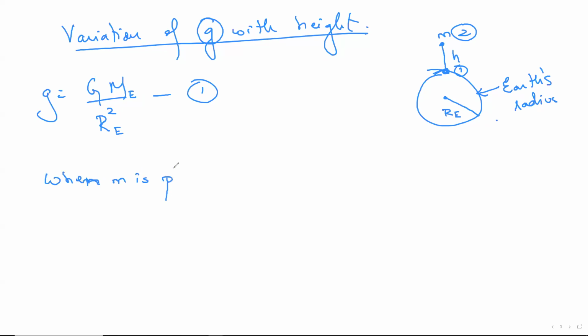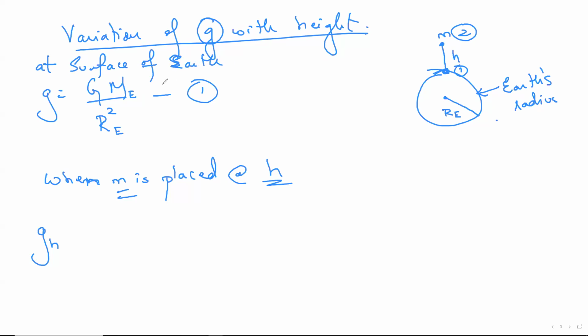when m is placed at height h, then the left hand side becomes g_h. Equation 1 remains as it is. This is at the surface of Earth. Okay, we got the answer. The left hand side becomes g_h is equal to, careful, the numerator remains the same, G M_E as it is, because the mass of the Earth remains the same, but the distance increases. How? It was R square, now it becomes, careful guys, R_E as it is, plus h.